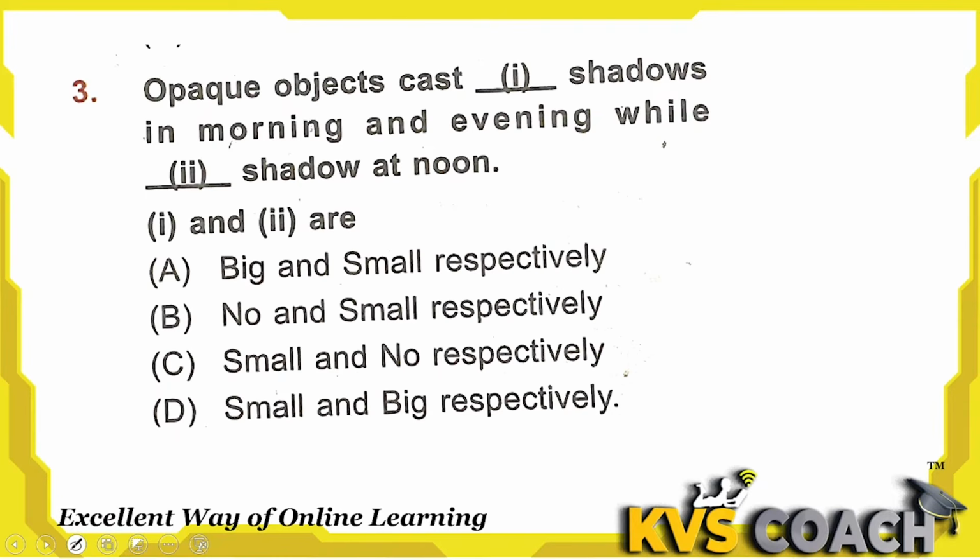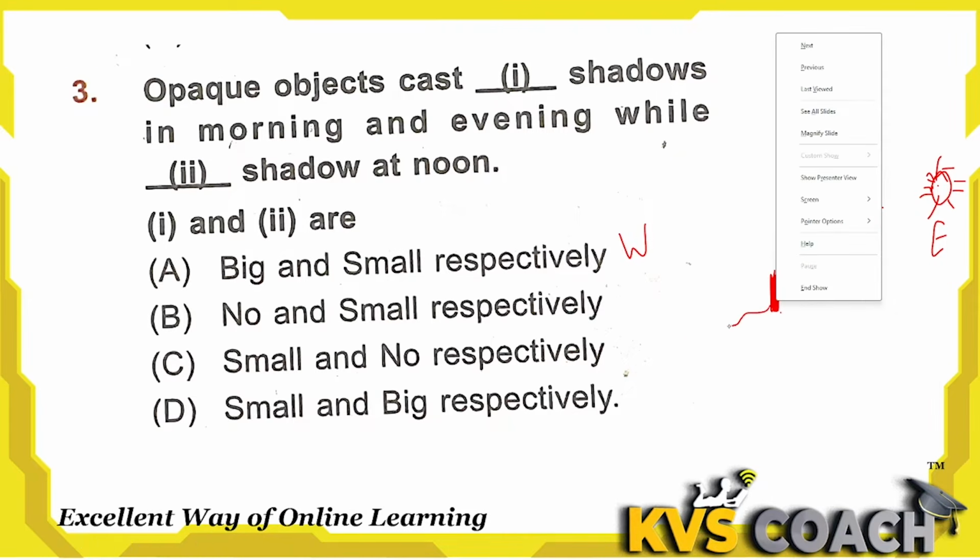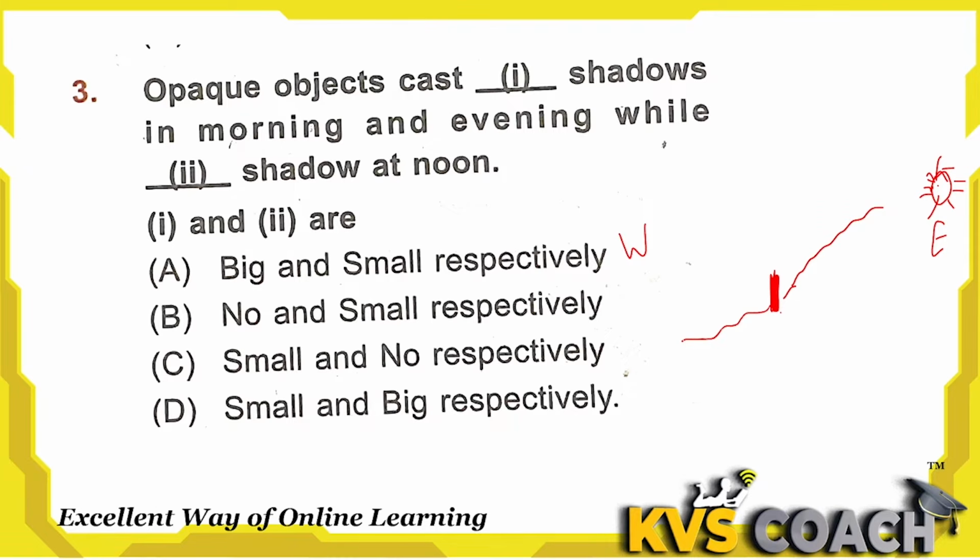Next question is, an opaque object casts one shadow in the morning and evening while a second shadow at noon. So what are 1 and 2? Let me show you with the diagram. This is an opaque object, and this is east and this is west. In the morning the sun is here in the east. When the sun is here, then light comes here, and the shadow will be here like this.